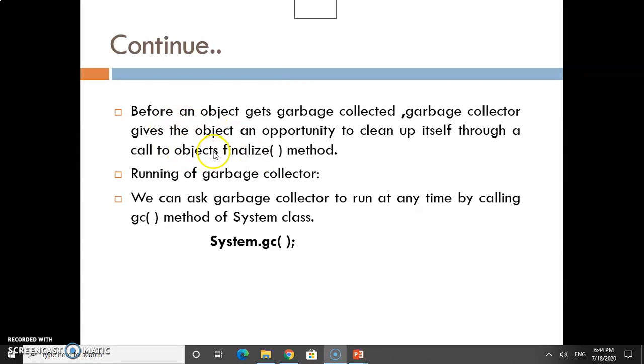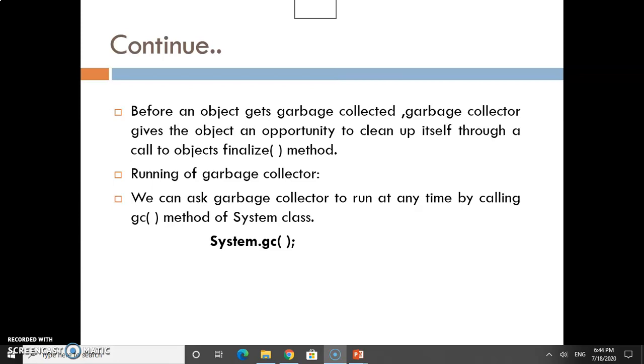Before an object gets garbage collected, the garbage collector gives the object an opportunity to clean up itself through a call to the object's finalize method. They can clean up themselves by calling the finalize method.